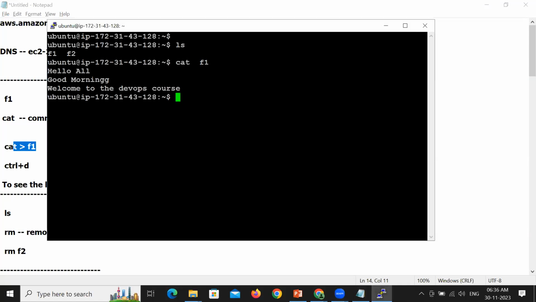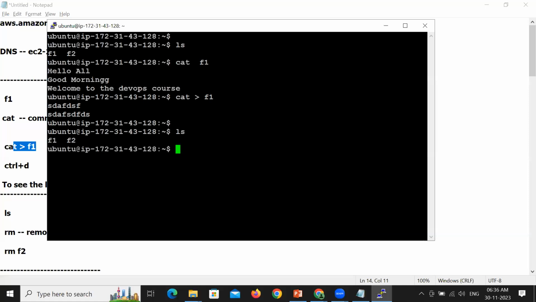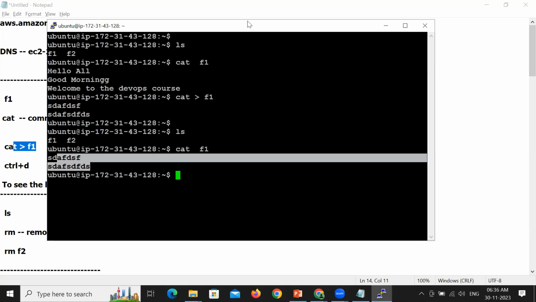Let's try. You can see here cat greater than F1. Please observe here, control will enter into the file. Okay. So I'm writing some data and then Control D to come out of the file. ls, you can see the file has been created. cat followed by F1. So what is happening here, Jagadish? The old content is replaced with the new content.